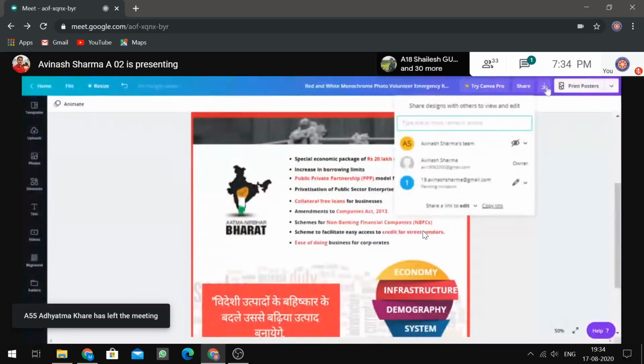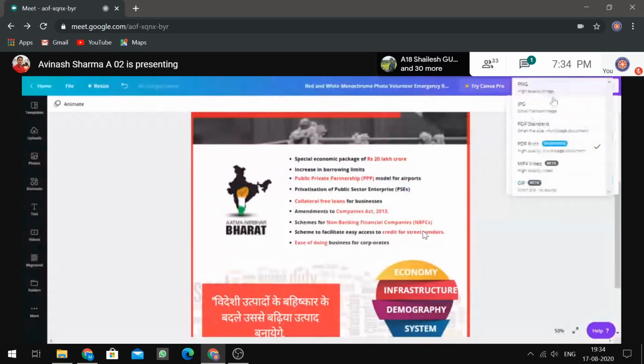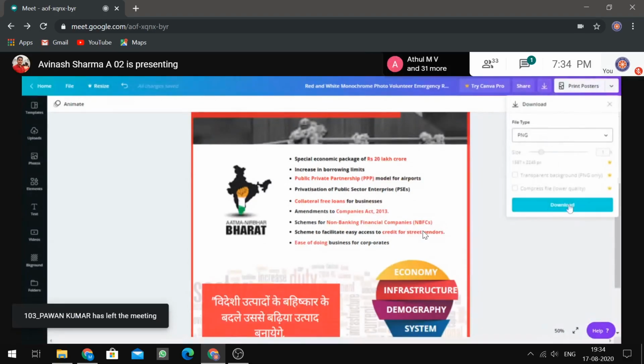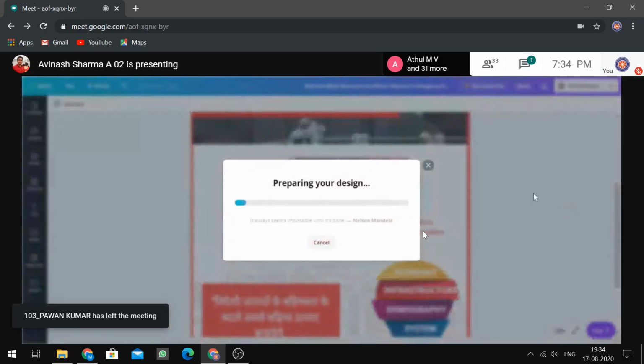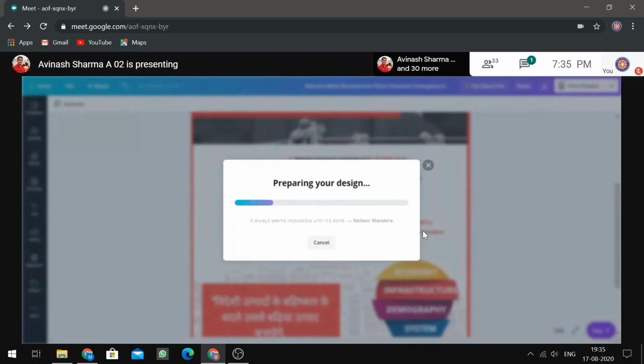Now here we have the download option. Download is available in various formats such as PNG, JPG, PDF, PDF print, and many more. The beta options are those which are paid, I think. So we generally download it in PNG or JPG format. So let's click on JPG and click download. It will take some time to render. Let's wait for that.